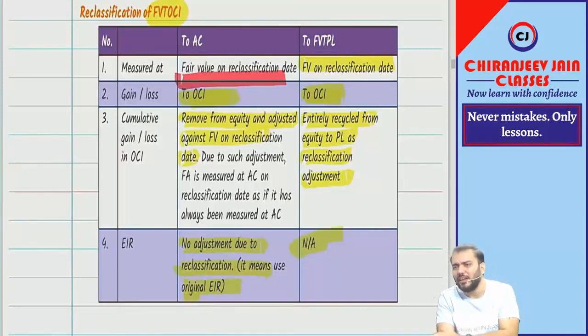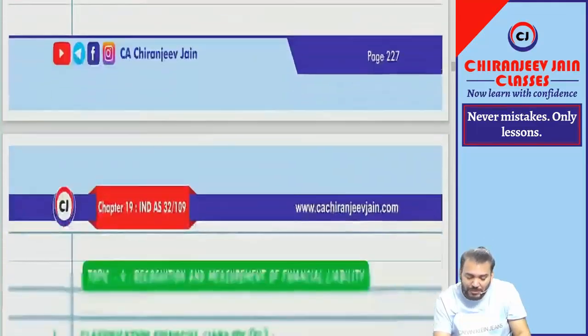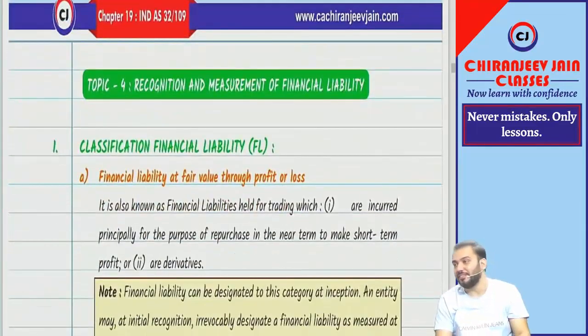But there is no question based on this. I don't know whether they will ask this type of question or not. Understood? I have just done this. If asked, you should be able to do it. With this we completed topic number 3. How many topics are there in this? Eight topics are there. So only three topics we have done from the morning.